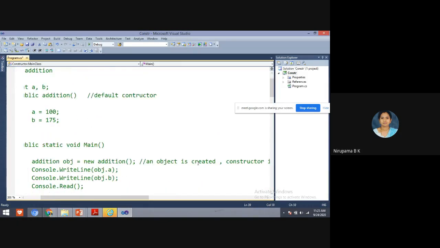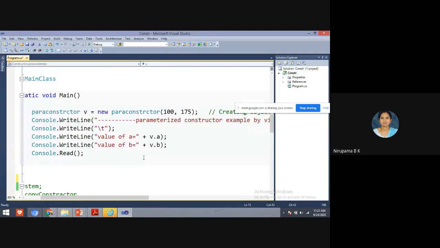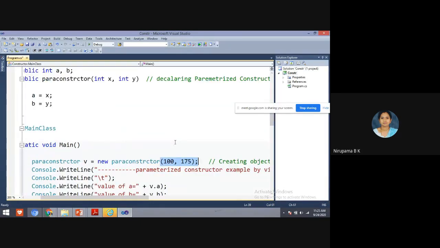See here, students, in the first program we were not passing any values. But here in the parameterized constructor, we are passing the values. 100 is for X and 175 is for Y.